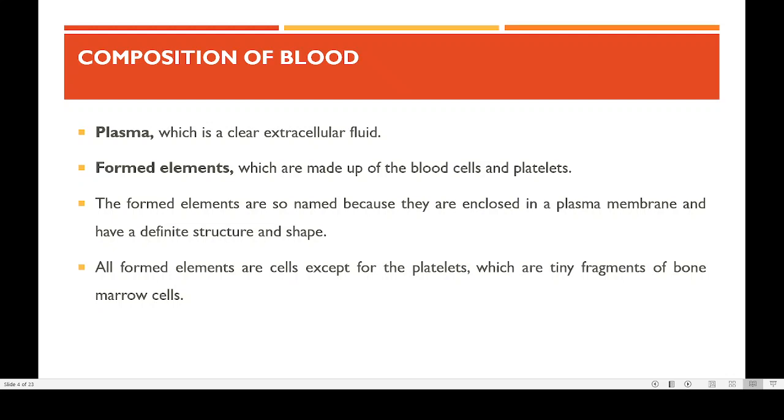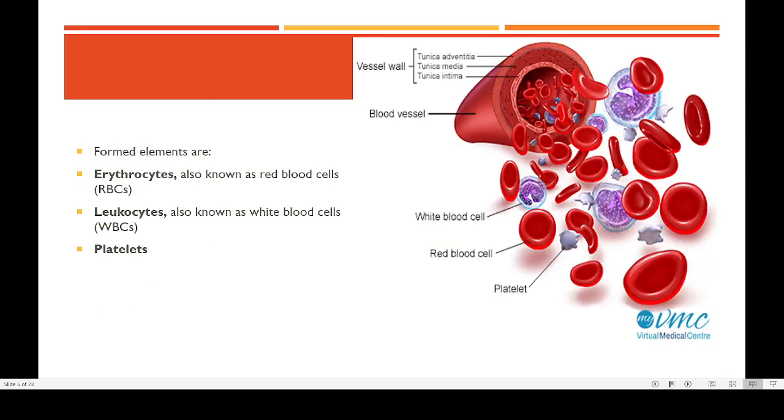From the bone marrow we are getting the precursor stem cell that becomes converted into another type of stem cell, and from the primary stem cell we are getting the different types of cells. Some become RBC, some become WBC, and some become platelets. So these are the three different types of cells that we can find among the formed elements. You can see a good picture of the formed elements here.